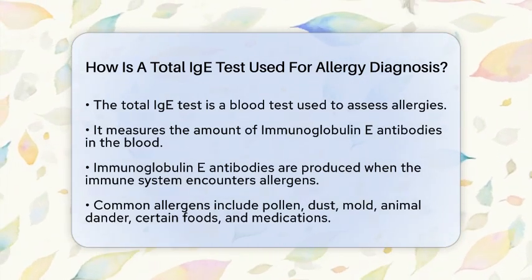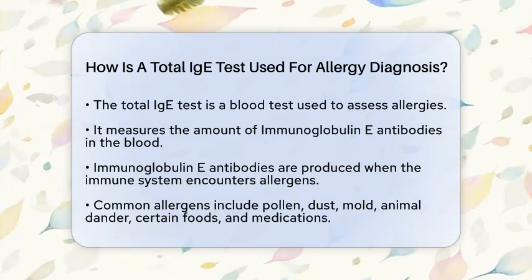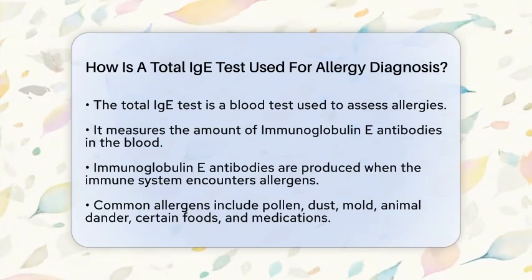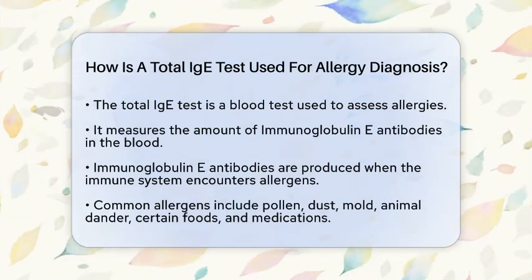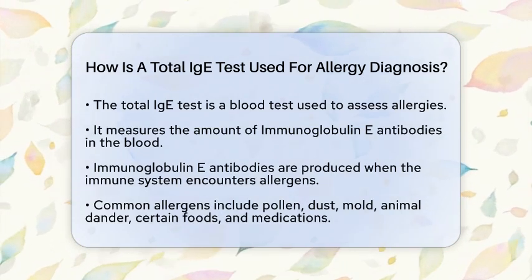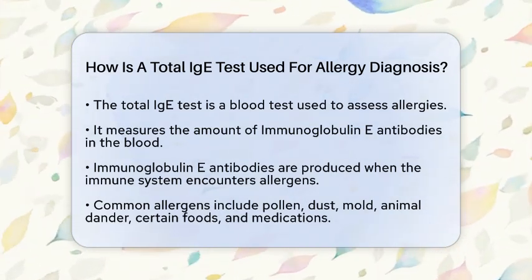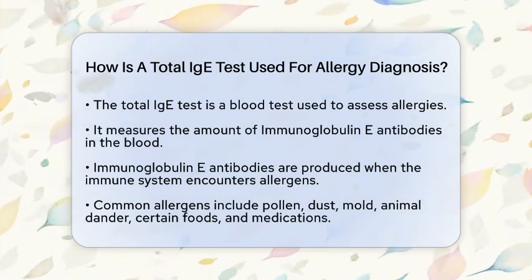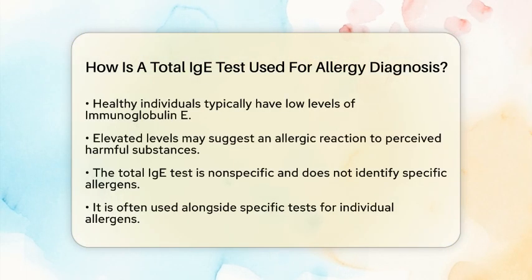Allergens can be things like pollen, dust, mold, animal dander, certain foods, or medications that trigger allergic reactions. In a healthy individual, there are usually small amounts of immunoglobulin E present. However, if your levels are elevated, it may indicate that your body is reacting to something it perceives as harmful. This is where the total IgE test comes into play.